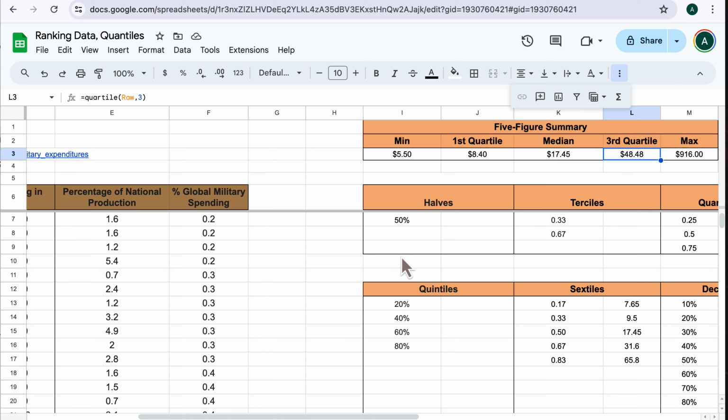So make sure you go and check out that video where we talk about naming ranges that dealt with quantiles. So yeah, that's it. That's a 5-figure summary. You just need to set up a little table like this: min, first quartile, median, third quartile, max, and then it's up to you. Do you want to go with an inclusive or an exclusive version for your first quartile and your third quartile? And that's just the question that you got to answer for yourself.